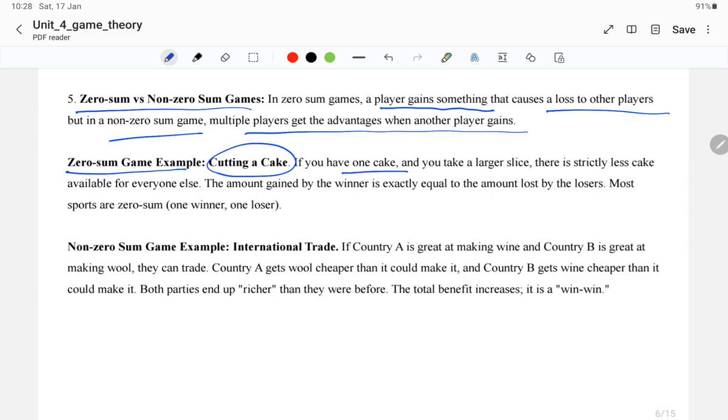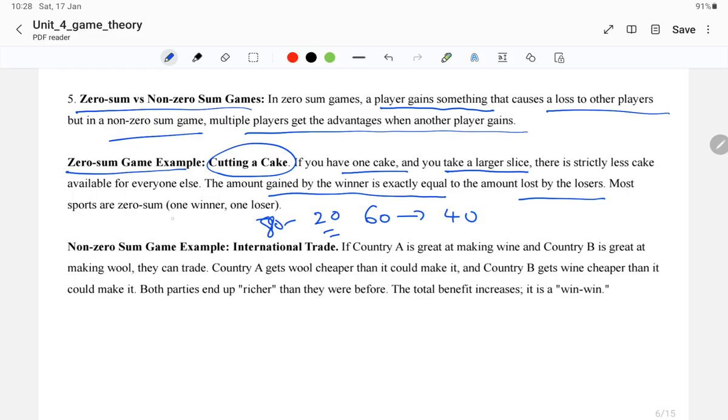If you take a larger slice, the remaining slice is all that is available for everyone else. The amount gained is exactly equal to the amount lost. If one person takes 60 percent, the other takes 40 percent. If one takes 80 percent, the other can take only 20 percent of the cake.